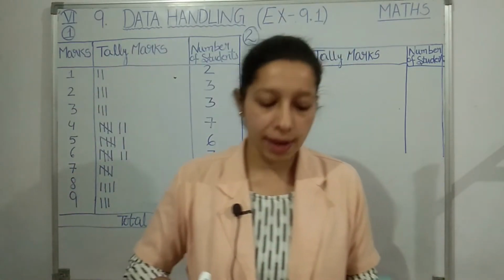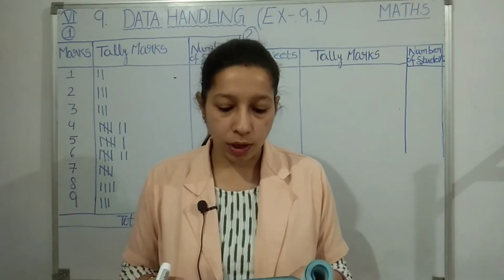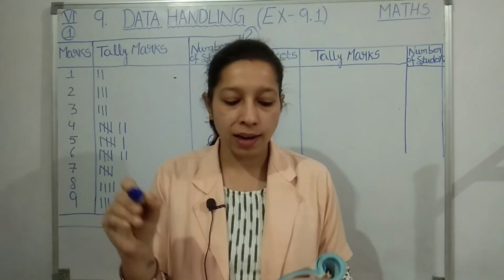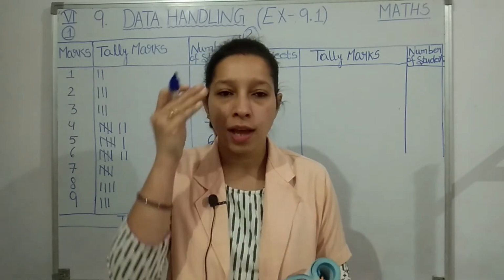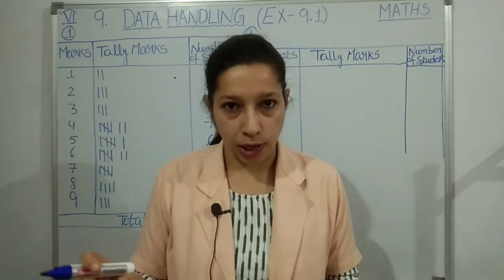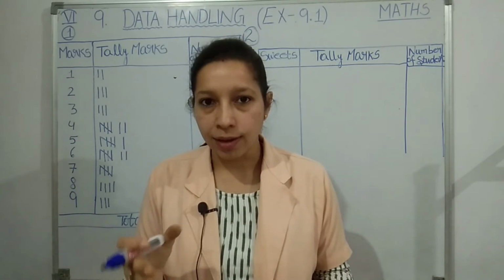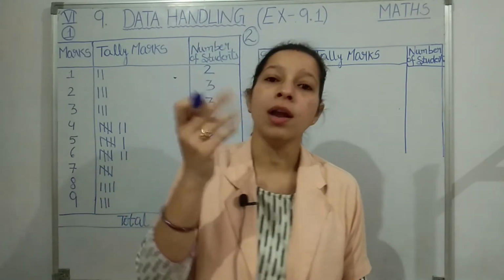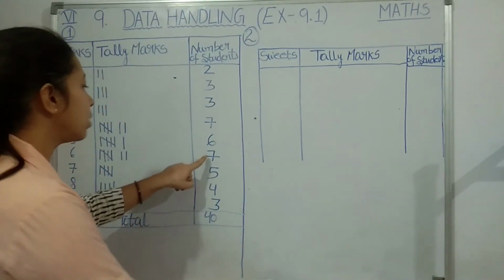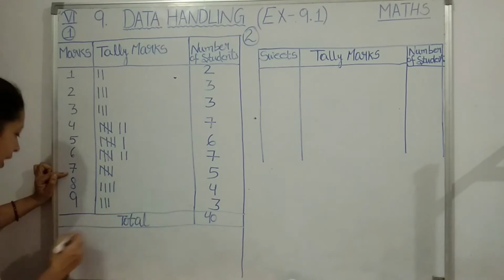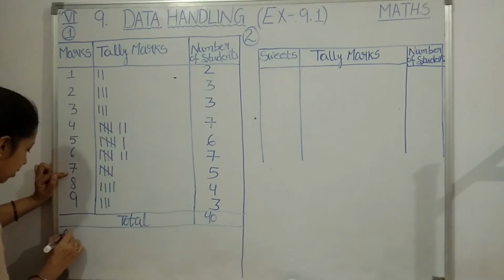You can see point number A, find how many students obtained marks equal to or more than 7. Underline these words students, equal to or more than 7. You have to tell the number of students who have got 7, it is given equal to 7. That means who have got 7 or more than 7. So let us see how many students got 7. Here is 7. How many students got 7? 5. So here is my first answer students.